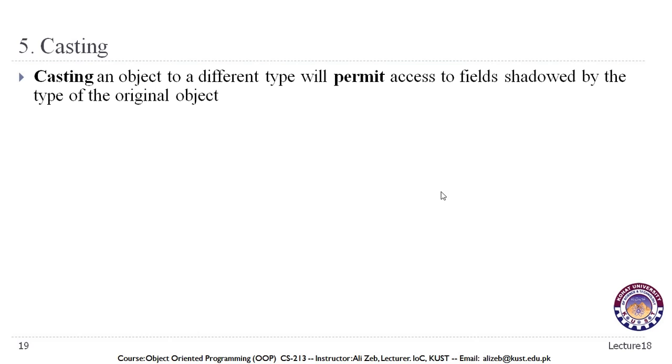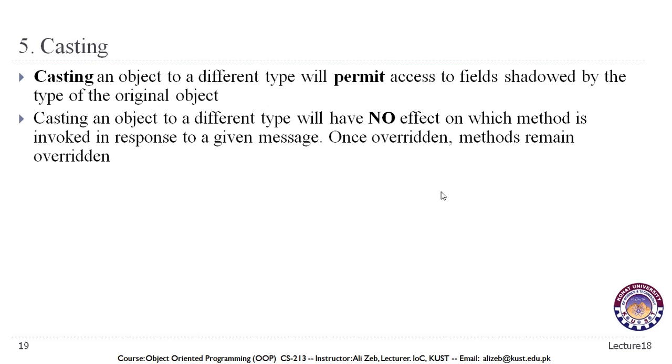The reason for that conversion was, if we want to access a method of the subclass, then we cannot do that with the object of the superclass, as we have seen in our previous examples as well.